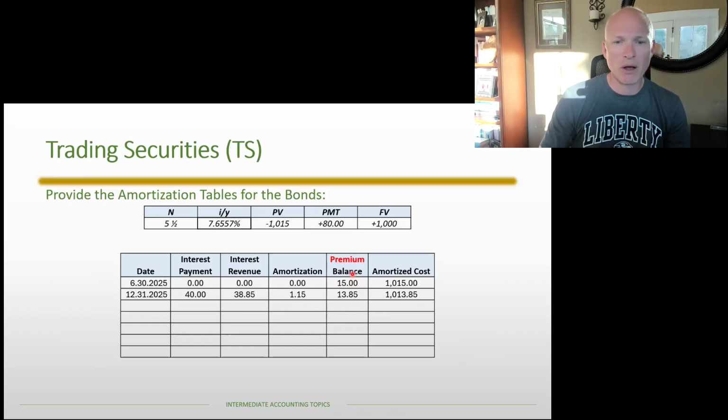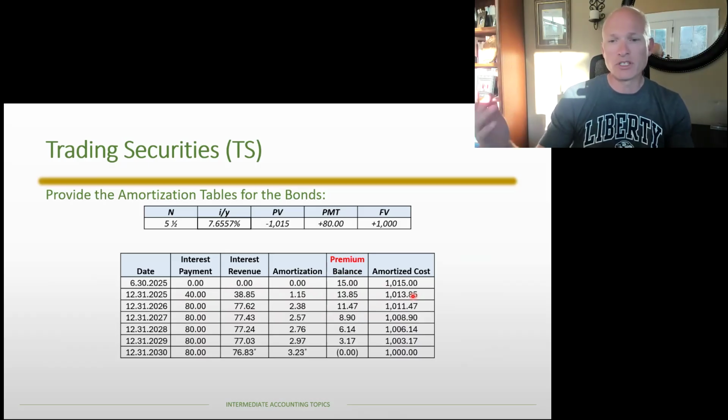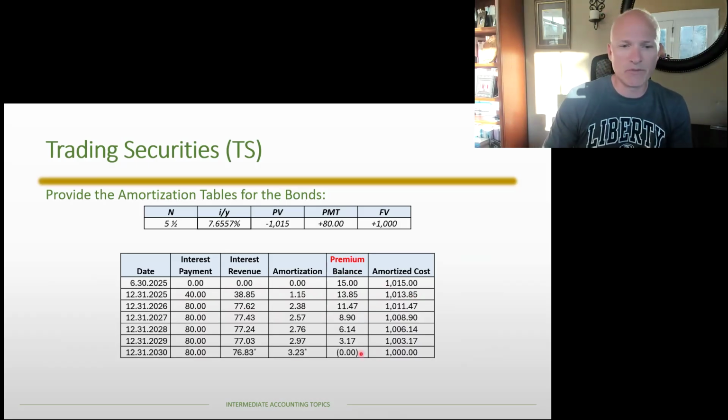The initial premium balance of $15 is reduced by the amortization. So there's a new balance of $13.85. So the new amortized cost is $1,013.85. And then the rest of the amortization table is as we've always known it, except for, like I said, because we're kind of creating a linear relationship in that first 6 months, but TVM is nonlinear, we end up getting a slight rounding error at the end, and we just basically make it work at the end.